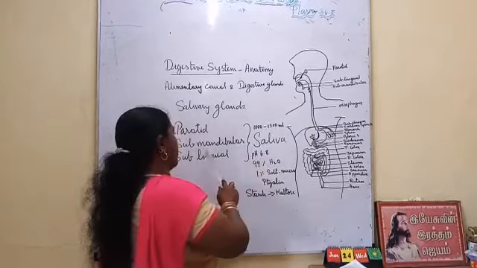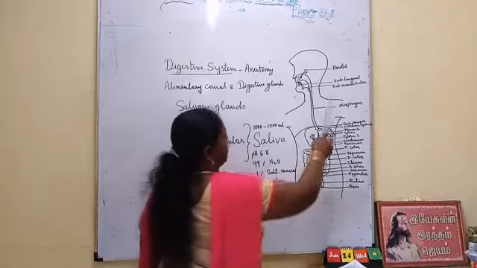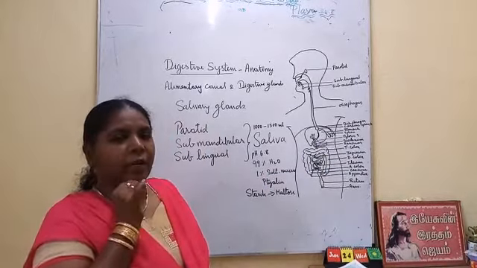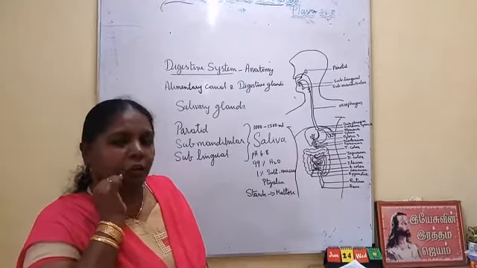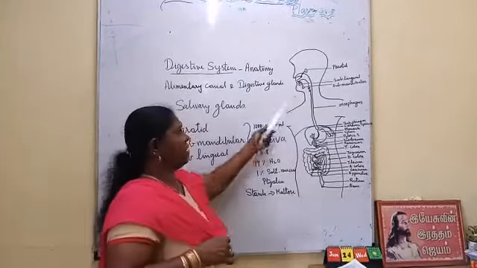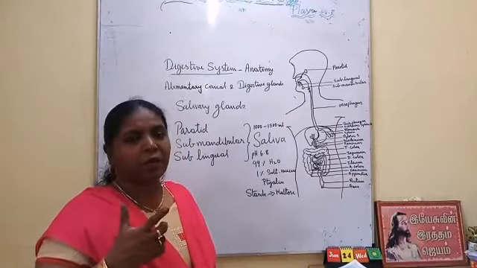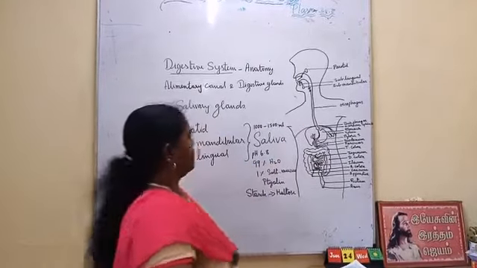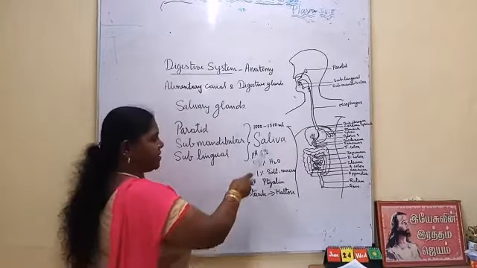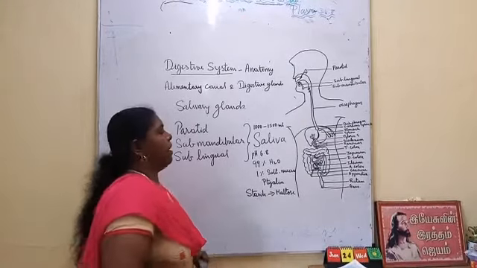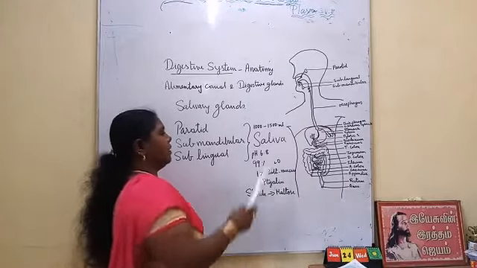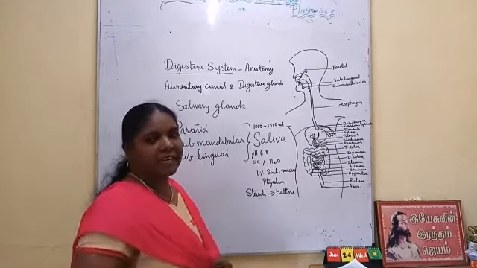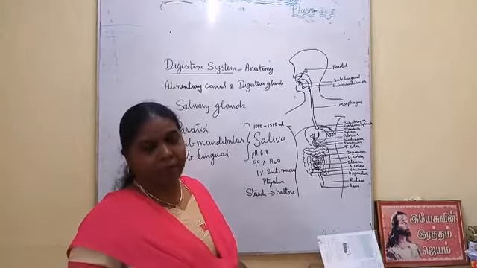And the next one is submandibular, in the lower jaw, behind the lower jaw. And sublingual, just below the tongue. All these 3 salivary glands secrete saliva. And per day, 1000 to 1500 ml of saliva is secreted in our mouth.